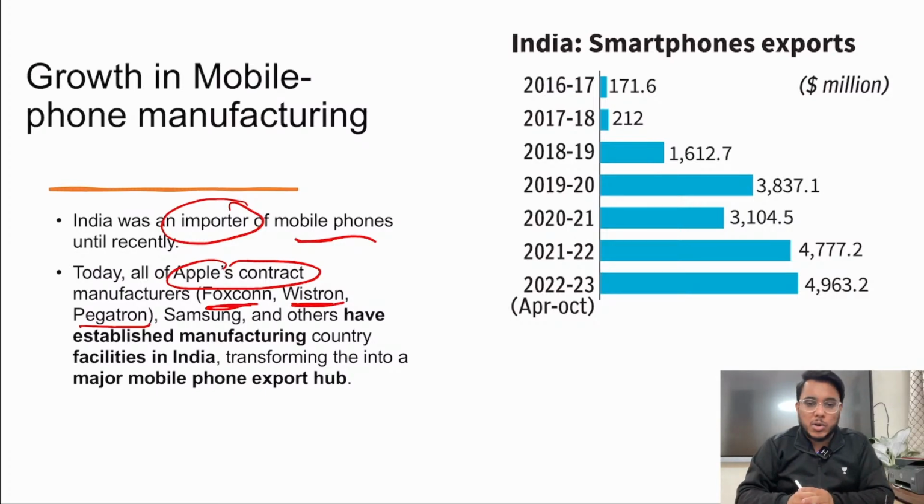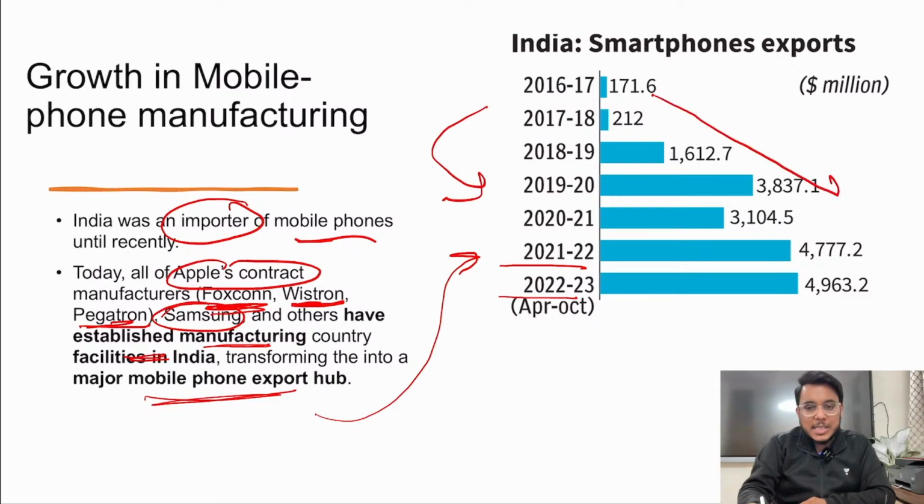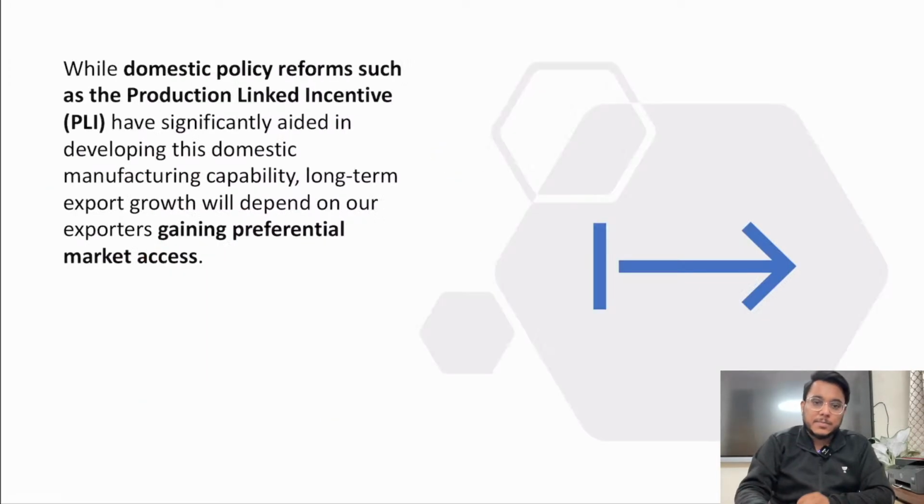Now, who are these contract manufacturers? See this thing, Apple designs the iPhone, but the actual manufacturing of that iPhone is given to manufacturers such as Foxconn, Wistron, and Pegatron. They do that thing. Okay. Then apart from these, Samsung, all of them have established their manufacturing facilities in India, and India is becoming a major mobile phone exporting hub. If we see the data, guys, we find that mobile phone exports have increased progressively over the years.